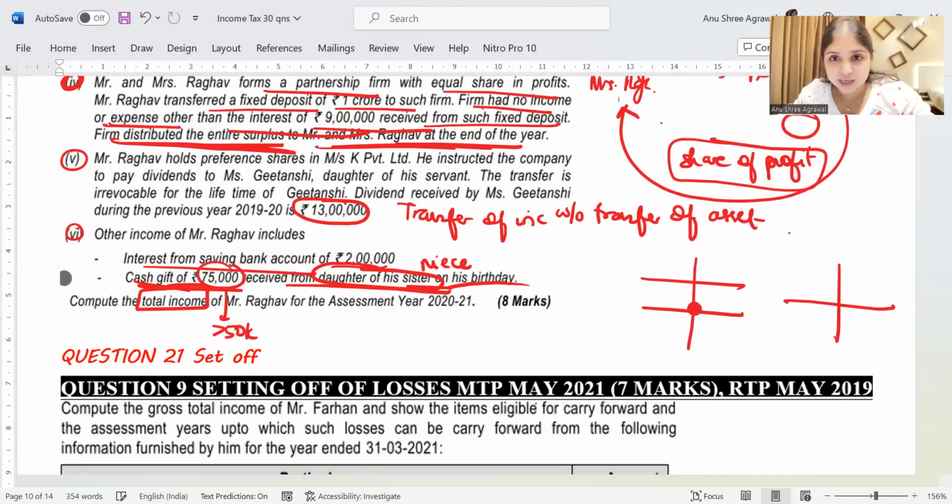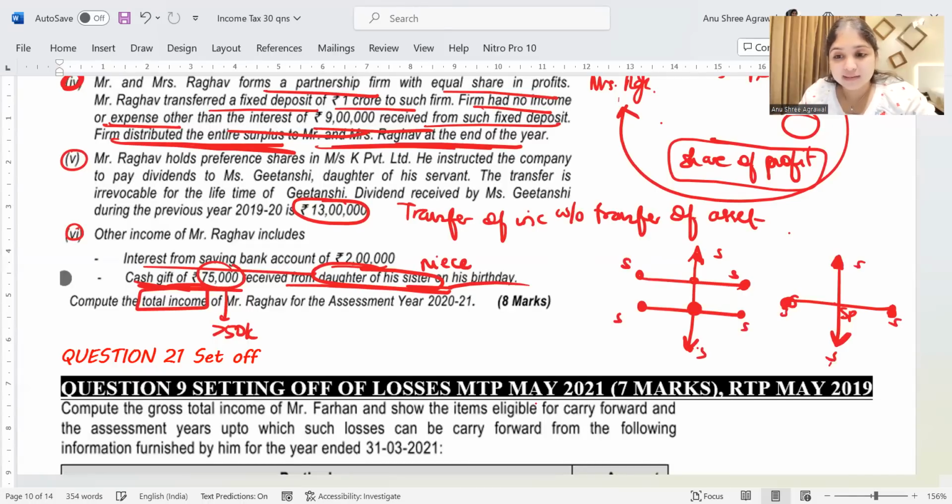If I am the assessee, relative includes my brother, my sister, my parents, grandparents, great grandparents, and so on, my children, grandchildren, great grandchildren, and so on, my parents' brothers and sisters also will be covered, my spouse's brothers and sisters will be covered, my spouse's children, grandchildren, great grandchildren, my spouse's parents, grandparents, great grandparents, and all of their spouses. This is the meaning of relative, guys.